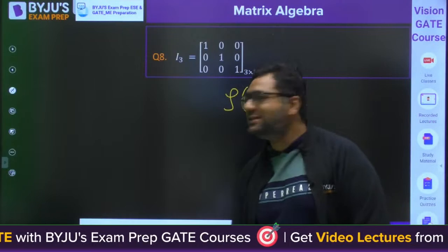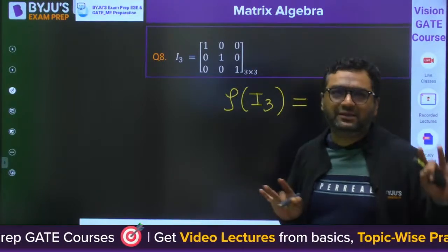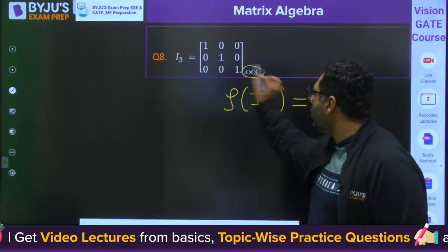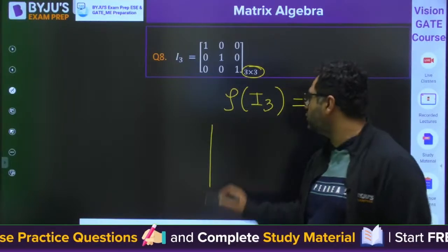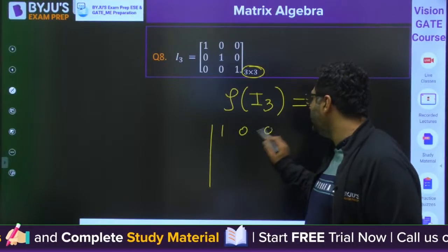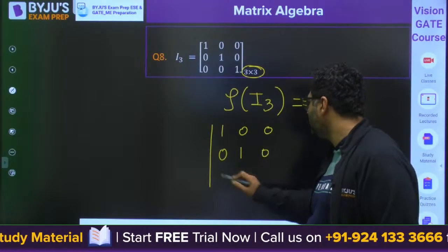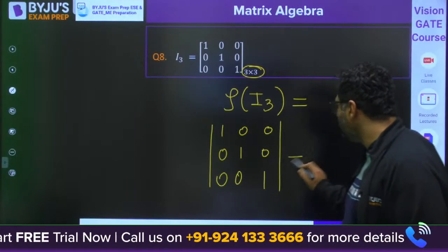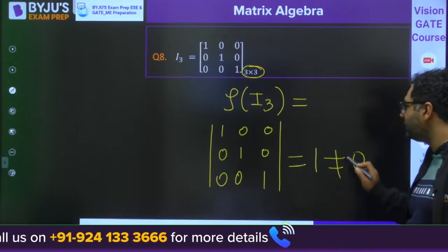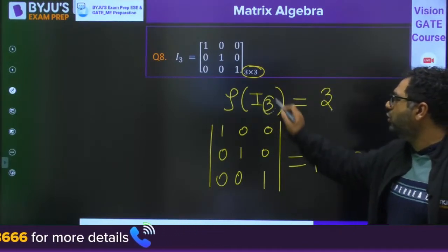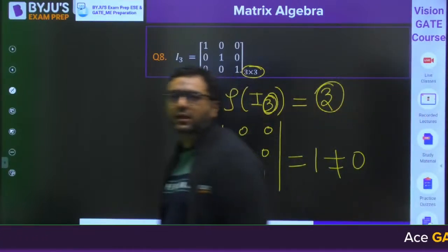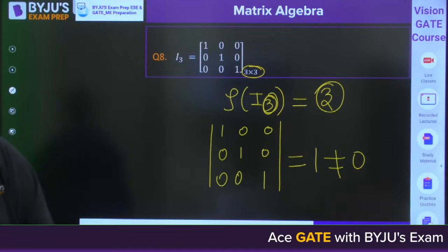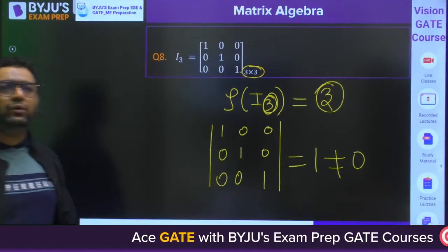So dear, this is a 3 cross 3 matrix. If you see the order 3 cross 3, the very first square submatrix will be 3 cross 3. If you find the determinant of this, it will come out to be 1, which is not 0. So my dear, the rank is going to be 3. I already told you, whatever is the order of the identity matrix, the same is the rank of that matrix. Very good, Saurabh, very good Vinay, very good Satyabrata, very good Ashray.